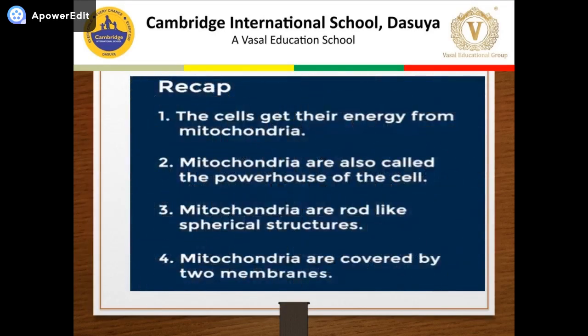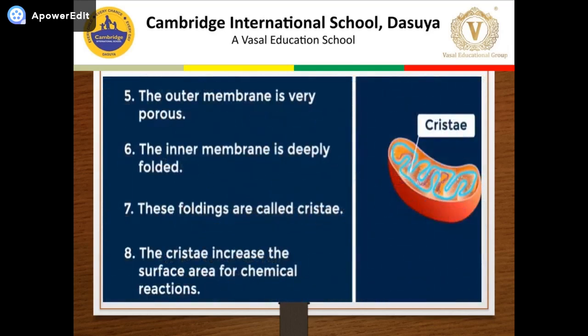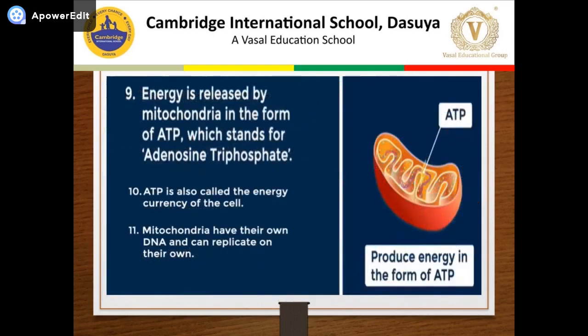So till now, what points have we discussed about mitochondria? Cells get their energy from mitochondria. Mitochondria are also called the powerhouse of the cell because they give energy and store energy in the form of ATP. Mitochondria are rod-like or spherical structures covered by two membranes. The outer membrane is very porous, and the inner membrane is deeply folded to form cristae. This cristae increases the surface area for chemical reactions. Energy is released by mitochondria in the form of ATP, which stands for adenosine triphosphate.